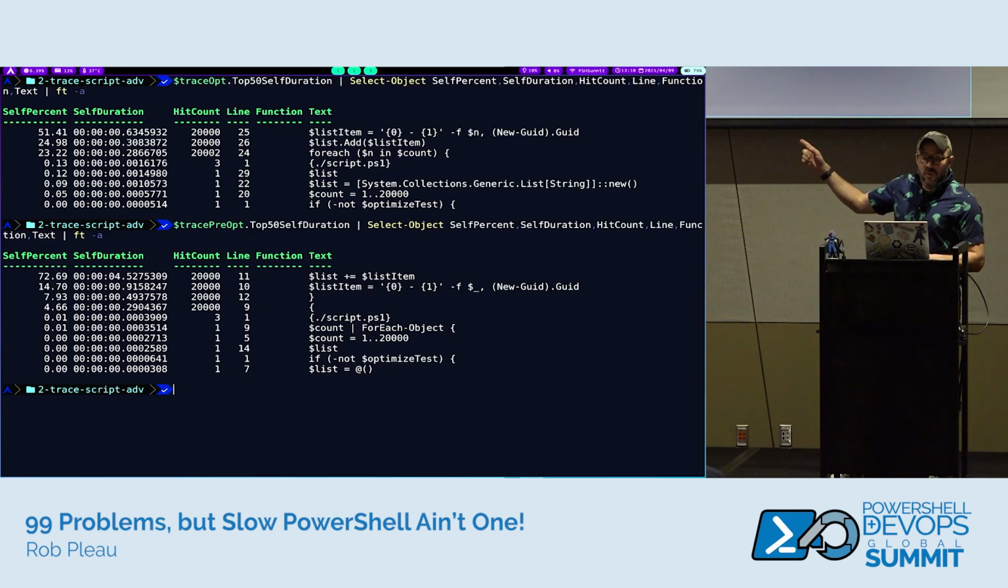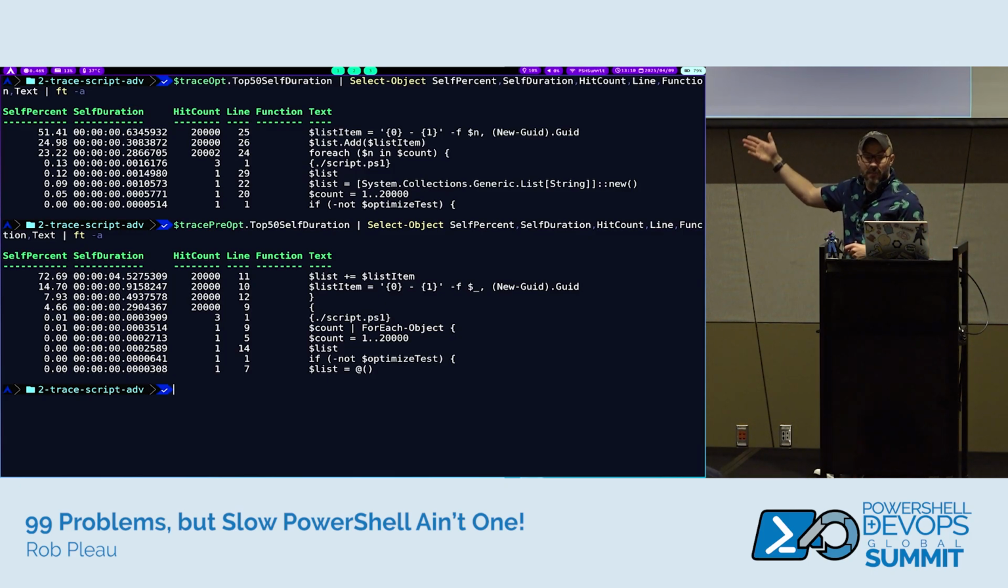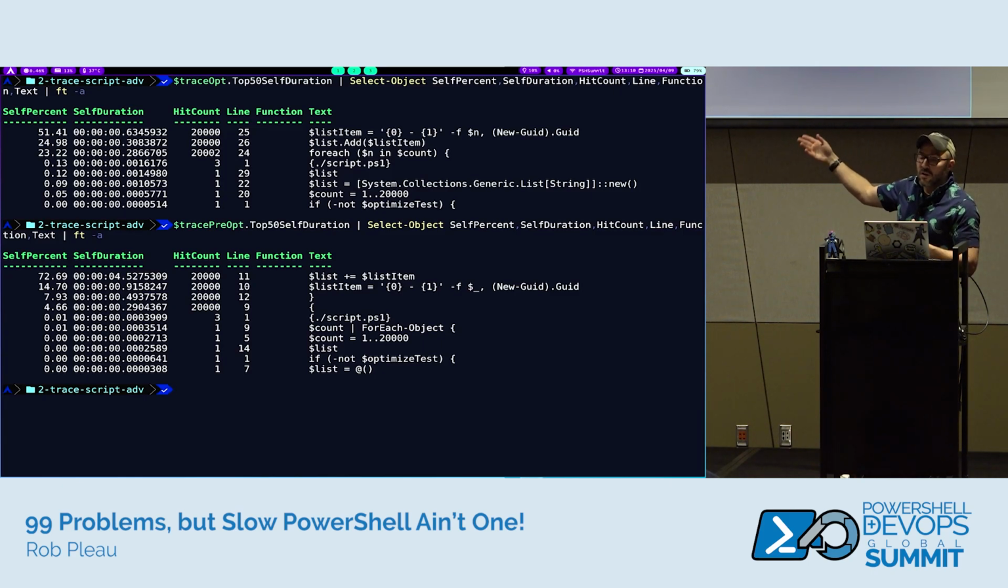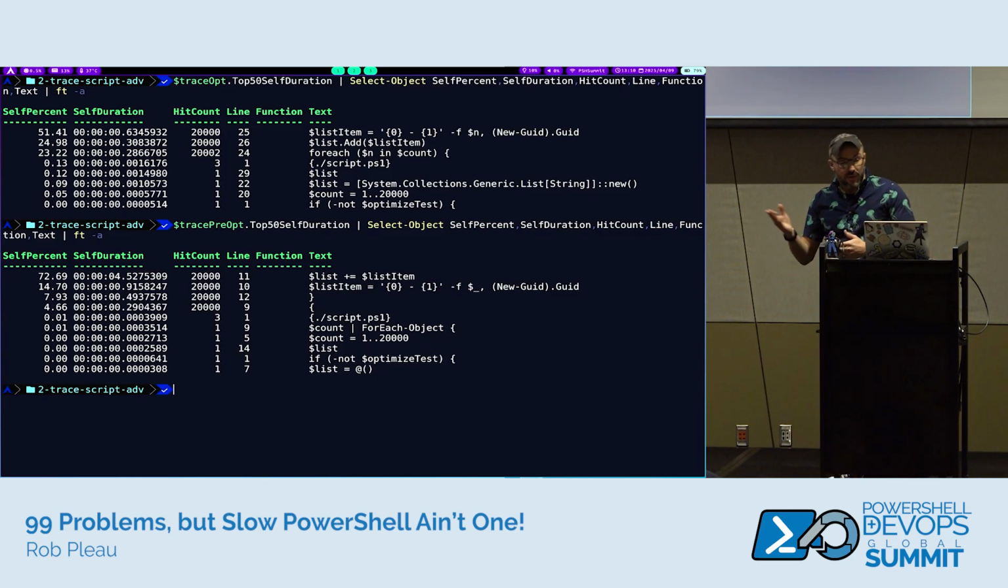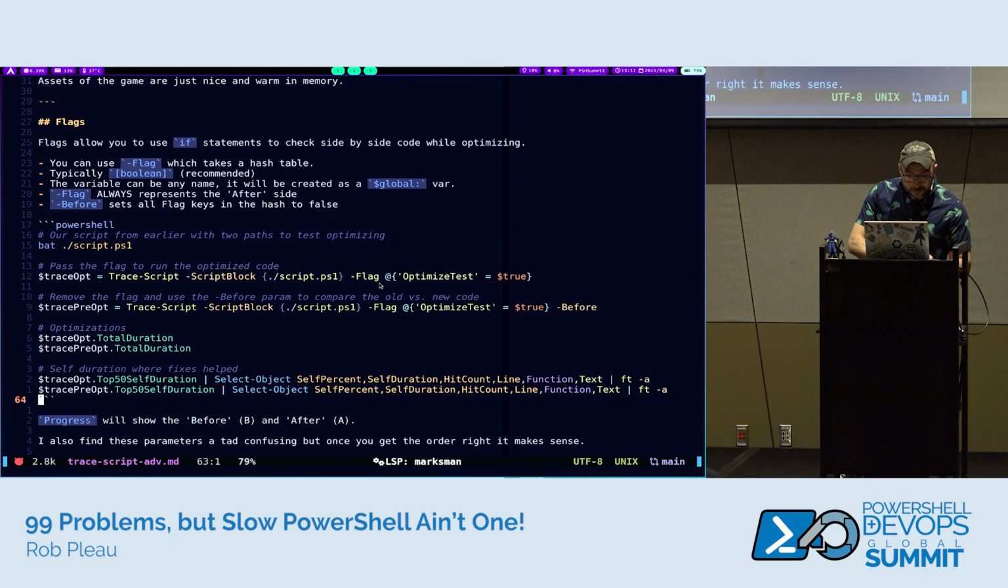And if we look at the difference between these two runs, you can see the less performant, the pre-optimized run, the plus equals here was eating 72.69% of the run, where the slower part of the optimized run was still in the string formatting, the generation of the GUID like we saw earlier, but the actual list addition and generation wasn't as bad. So again, update to PowerShell 7.5, or just don't use plus equals. I probably will still use generic lists. It's just my preference, but everyone's a little different.